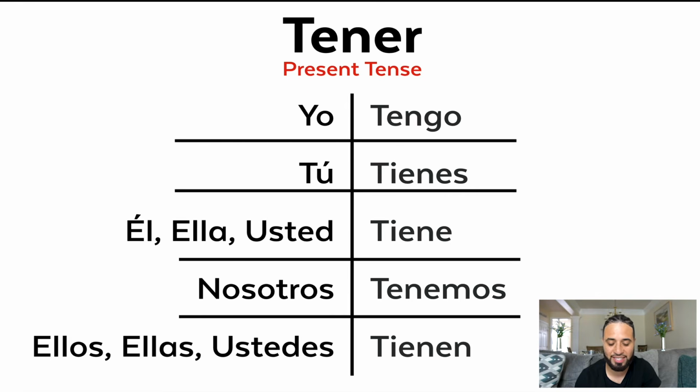So present tense of tener, yo tengo, tú tienes, él tiene, ella tiene, usted tiene, nosotros tenemos, ellas, ellos, ustedes tienen. So I have, yo tengo, you have, tú tienes, él, ella, so he or she has, tiene, you have in the formal, usted tiene, we have, nosotros tenemos, ellos, ellas, ustedes tienen. That means they have or you guys have.